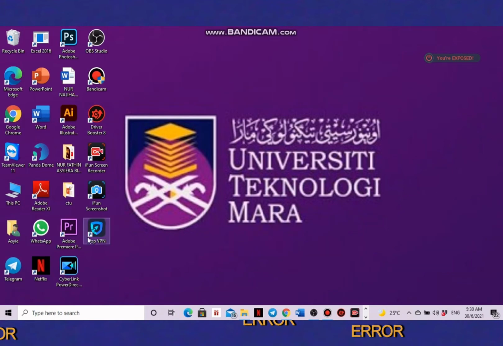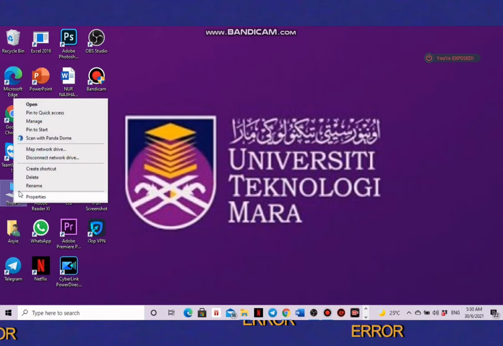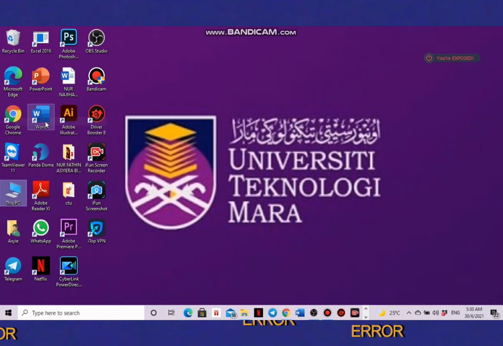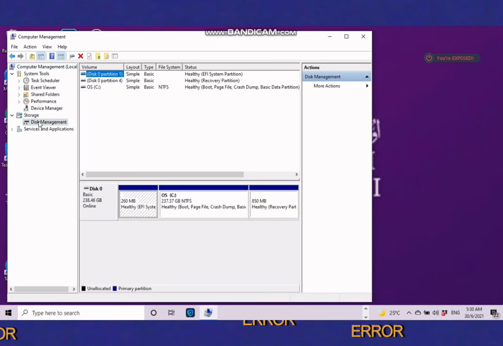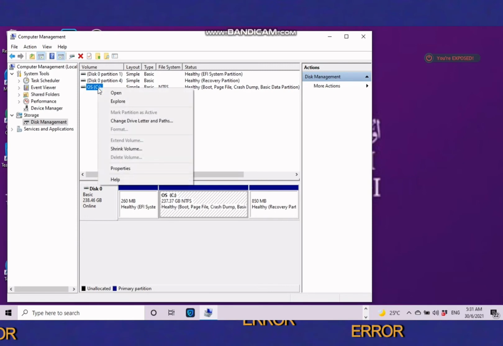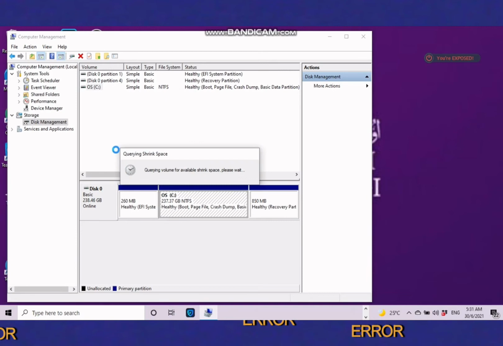Firstly, right-click This PC and select Manage. Then, open Disk Management. And then, select the disk from which you want to make a partition and select the Shrink Volume option.